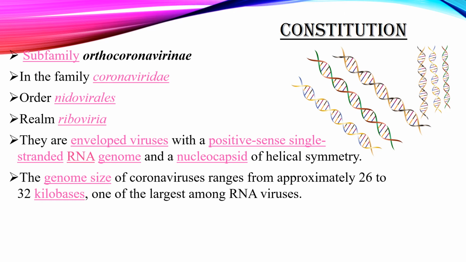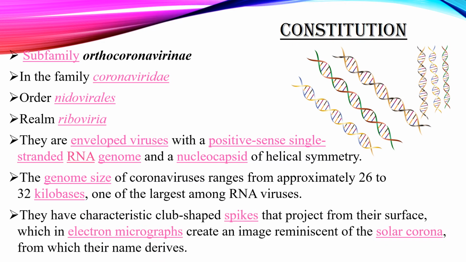The genome size of the coronaviruses ranges from approximately 26 to 32 kilobases, one of the largest among the RNA viruses. They have characteristic club-shaped spikes that project from their surface, which in electron micrographs create an image reminiscent of the solar corona, from which their name derives.